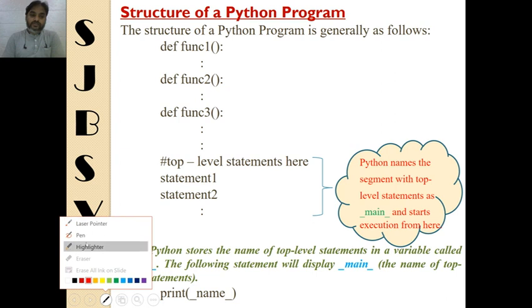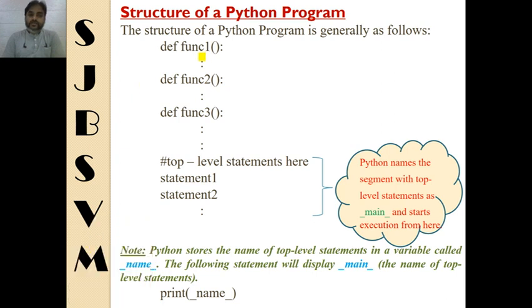Here you can see all the function definitions, then the statements which are known as the top level statements written here. This segment from here to here, this segment of top level statements, is named as main. Here you can see this is the name main.